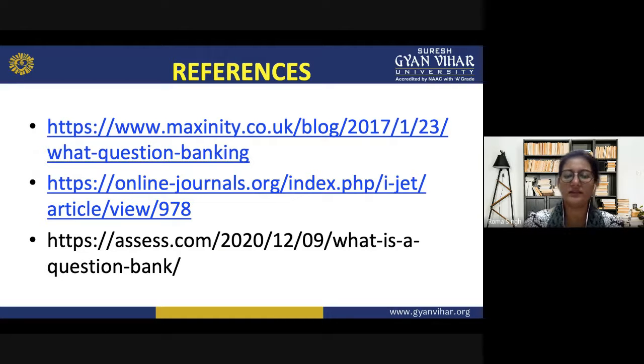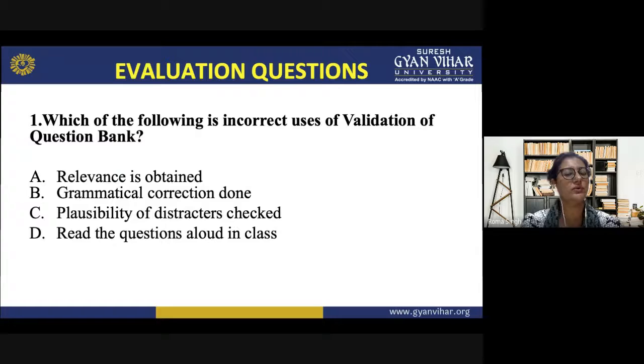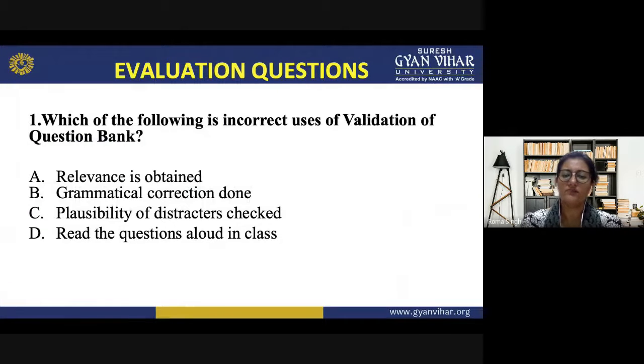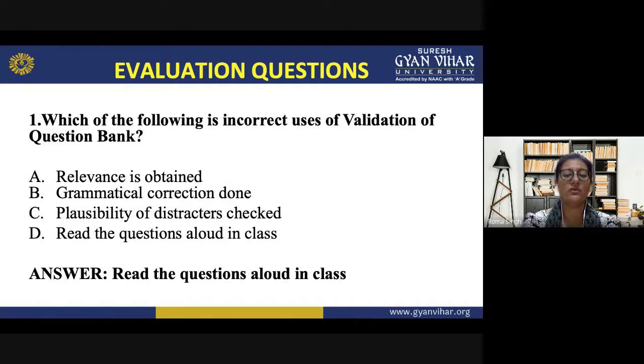Now we will move on to our next section, that is evaluation questions. Question number 1 is: which of the following is an incorrect use of validation of a question bank? The options are: relevance is obtained, grammatical correction done, plausibility of distractors checked, read the questions aloud in class. So what kind of steps should be followed while validating the question bank? The first 3 steps are correct. These are followed while validating the question bank, and the last option is incorrect. So the answer is read the questions aloud in class. This is not a process of validation of a question bank.